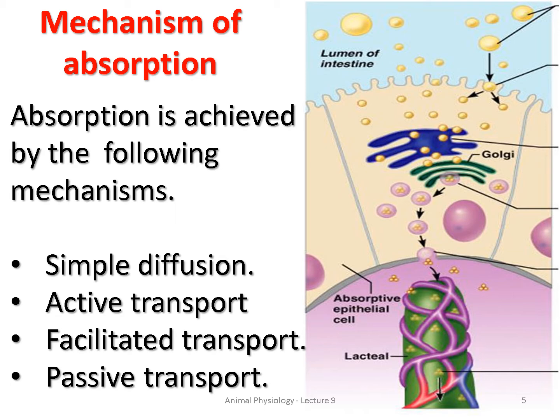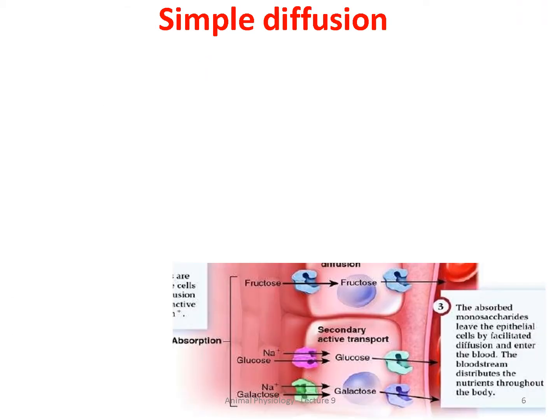As you have seen already in the role of enzymes, for carbohydrate digestion, what are all the enzymes involved, then for protein digestion, and for lipid digestion. Similarly, here also, once the food is digested, it should be absorbed through some other mechanism. So basically, we can see these four mechanisms. The first one is simple diffusion, just a process of diffusion that takes place.